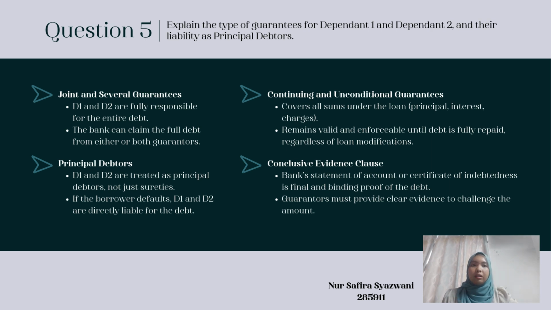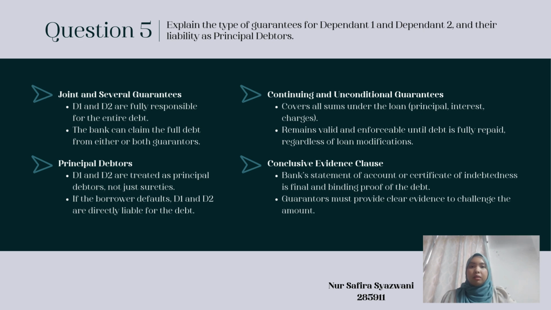Explain the type of guarantees for defendant 1 and defendant 2 and their liability as principal debtors. So in this context, the type of guarantee is joint and several guarantees. Defendant 1 and defendant 2 act as guarantors for the loan. A joint and several guarantee means that each guarantor is fully responsible for the entire debt, not just a portion of it. This gives the bank the flexibility to claim the full amount of the outstanding debt from either one or both guarantors, regardless of any internal agreement or liability between them.